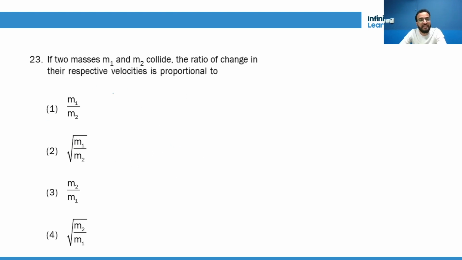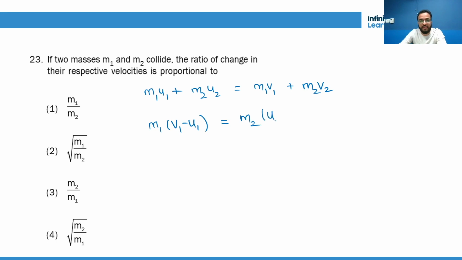Now two point masses m1 and m2 collide, the ratio of the change in the respective velocities. See, momentum conservation says m1u1 + m2u2 = m1v1 + m2v2. So we can say that m1(v1 - u1) = m2(u2 - v2), or I can say -m2(v2 - u2).